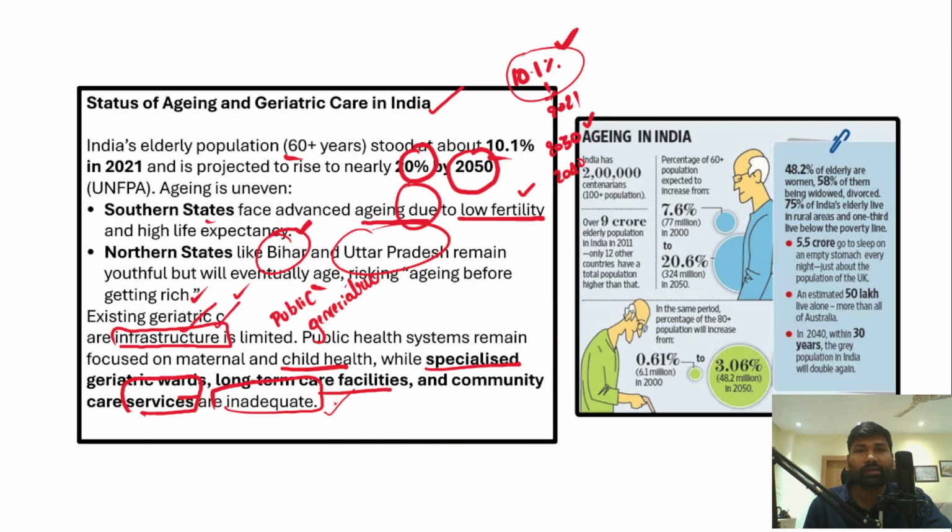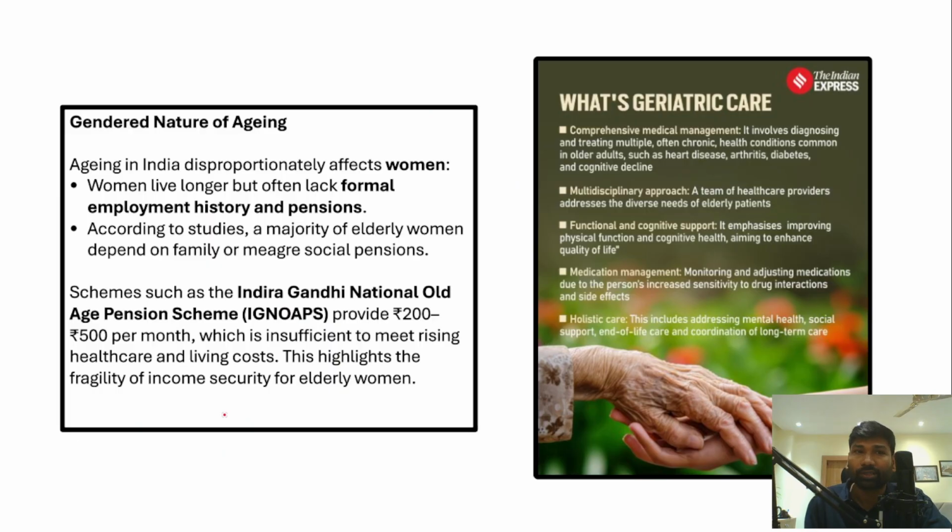And some important and interesting data about the elderly population and aging in India has also been given here. This data will substantiate whatever we have discussed with respect to the aging population. Understand that by 2040 or 2050, the elderly population in India will increase substantially. Therefore, it is very important that the government provides social security, social safety, pensions, and health insurance. All these facilities for the elderly population.